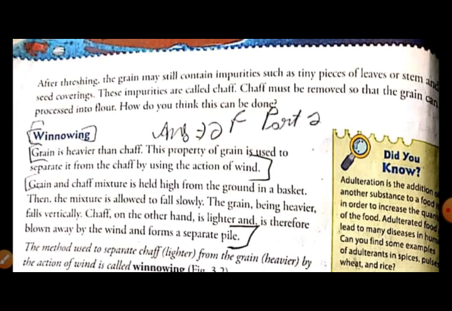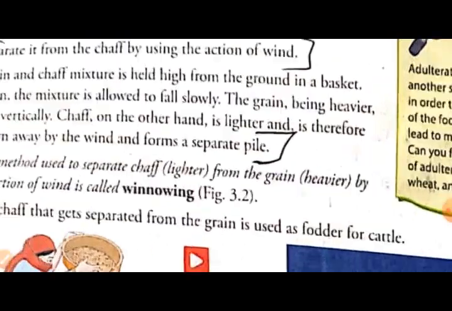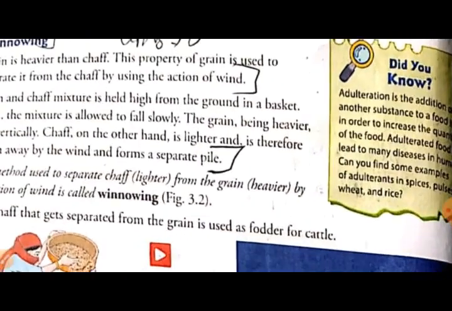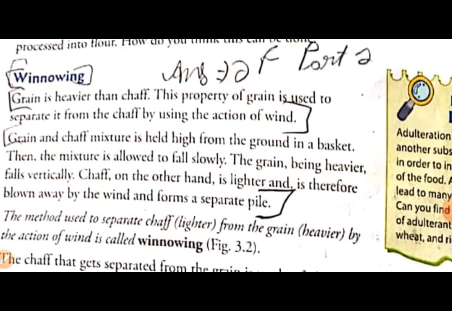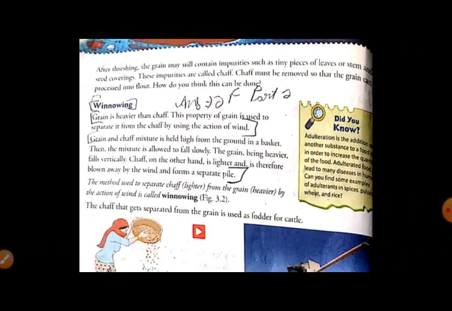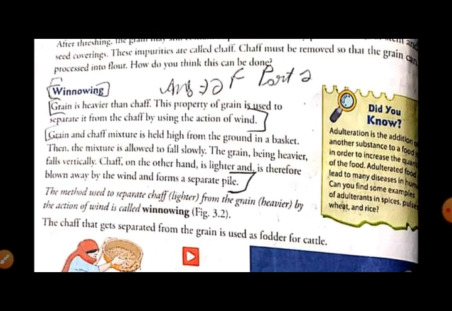The process through which grains are separated from the chaff by using the action of wind is called winnowing.